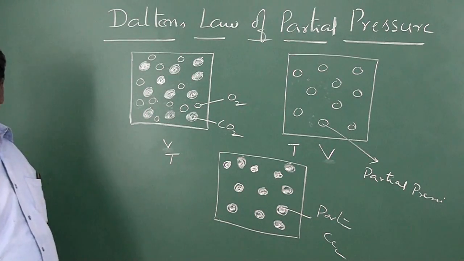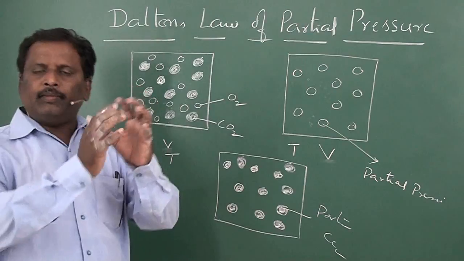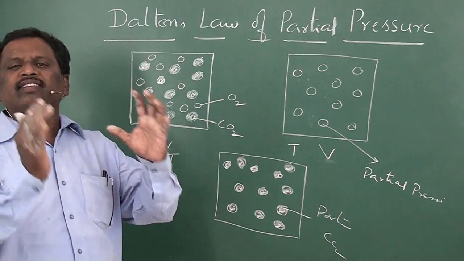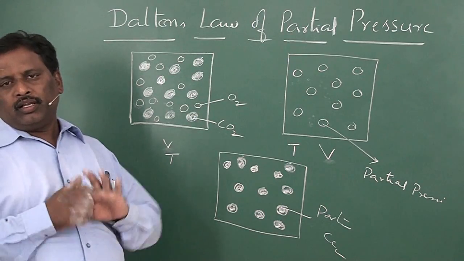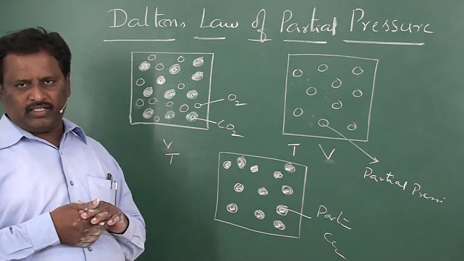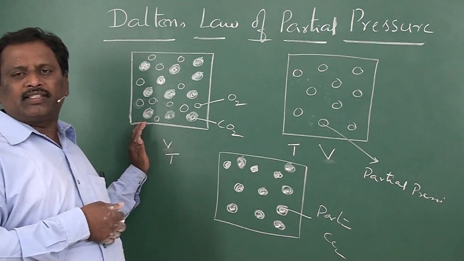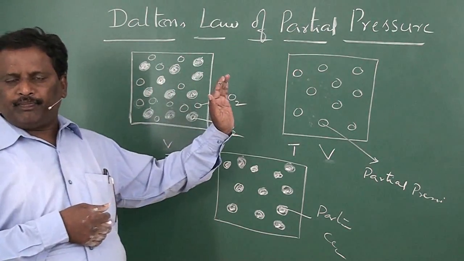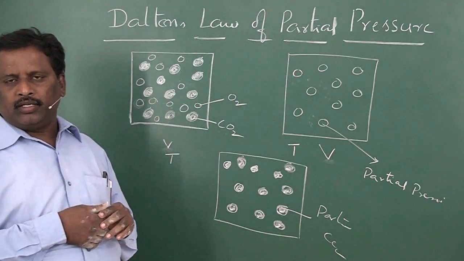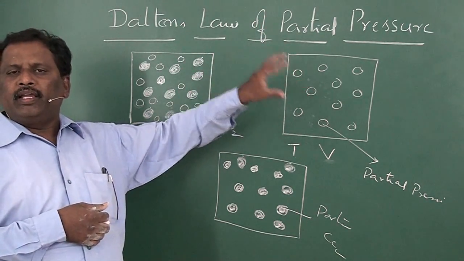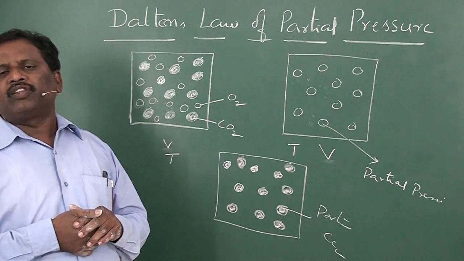So partial pressure means the pressure exerted by one component of a gaseous mixture. Or in other words, from a gaseous mixture, if the component gases were separated and kept in the same volume at the same temperature, the pressure exerted by that component's molecules is said to be the partial pressure of that gas.